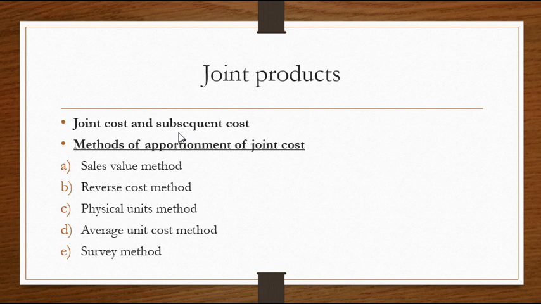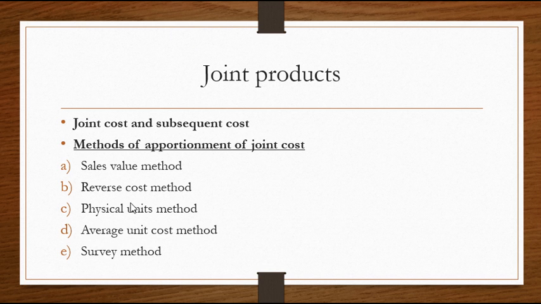This method is known as reverse cost method because the net value or the cost for apportioning is calculated by working backwards, that is deducting everything from the sales. So you deduct profit, you deduct selling expenses, and you find out what is your split of processing cost.